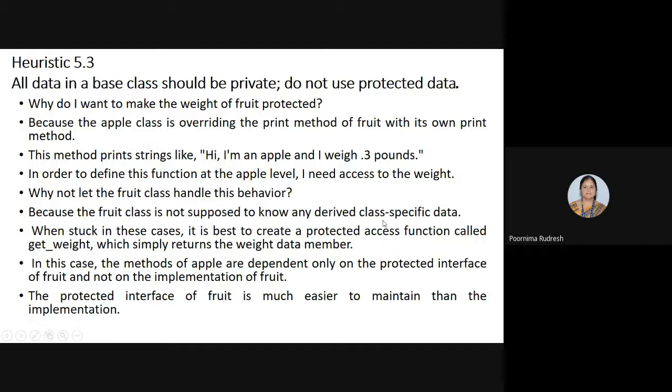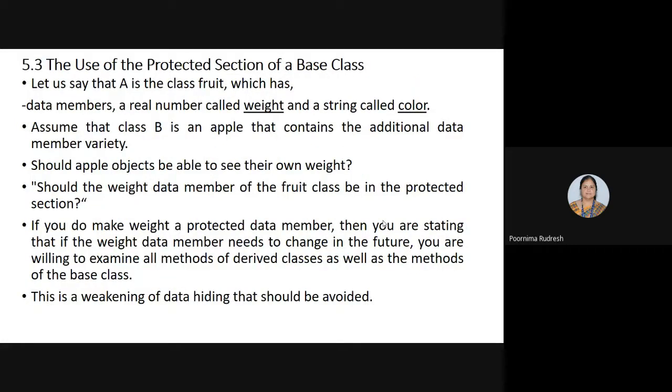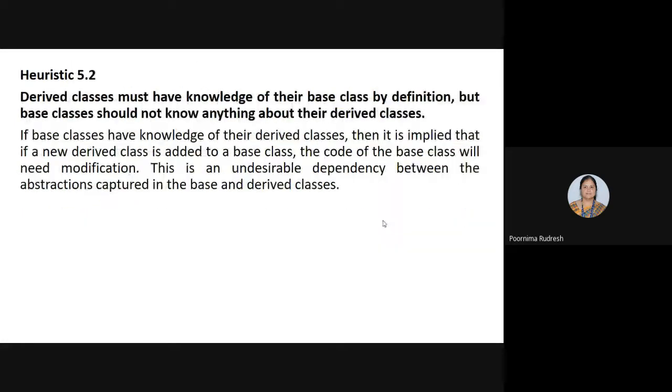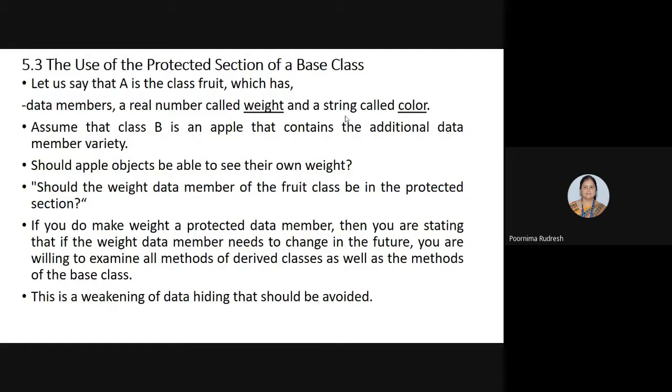Heuristics 4.1 and 4.2 say that the derived class must have the knowledge of their base class, but the base class should not. Heuristic 5.2 says that only the derived class should have the knowledge of the base class and the reverse should not be, right?